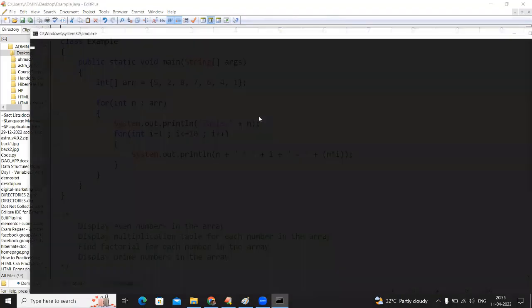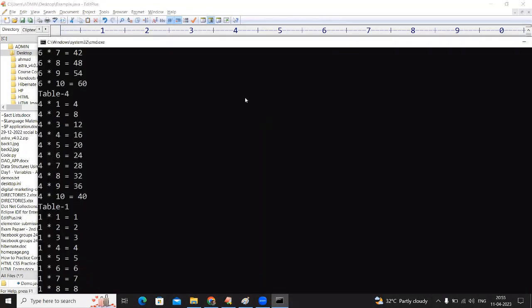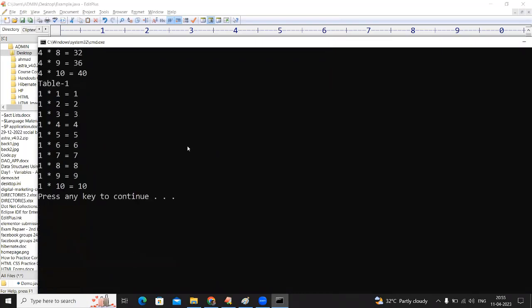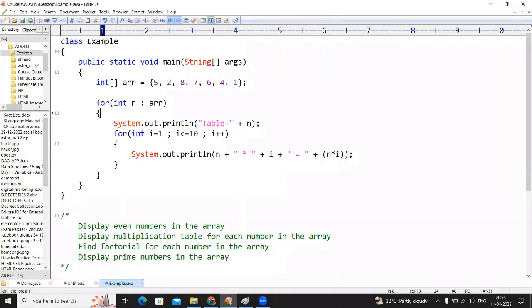Just executing the code. Look at this. All tables which are present in the array, for everything it is printing the table. 8th table, 7th table, 6th table, all tables printing. Please do this. Execute the code, everyone. Hope it is working, right?